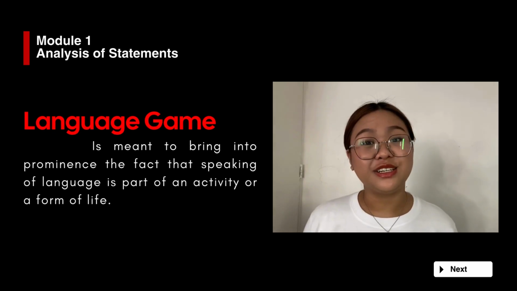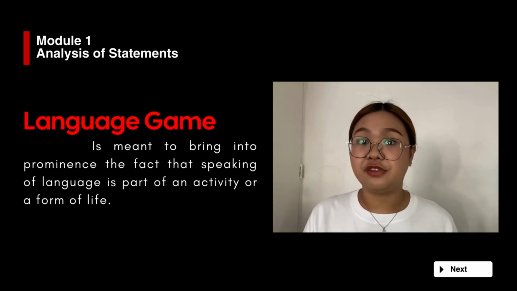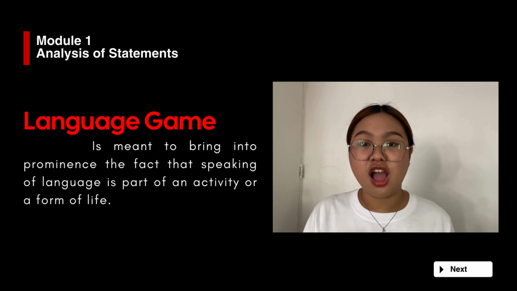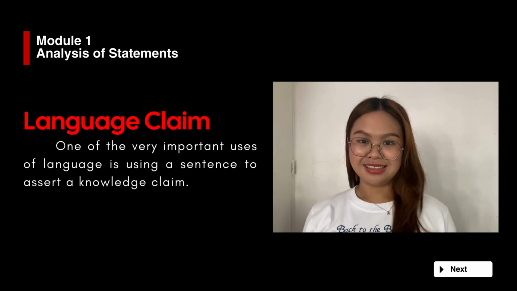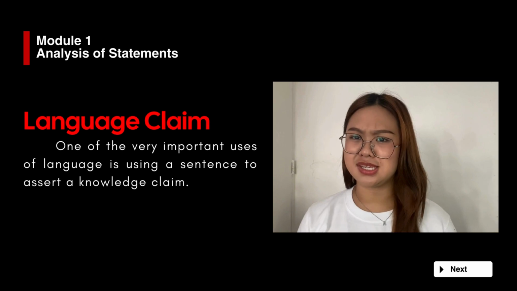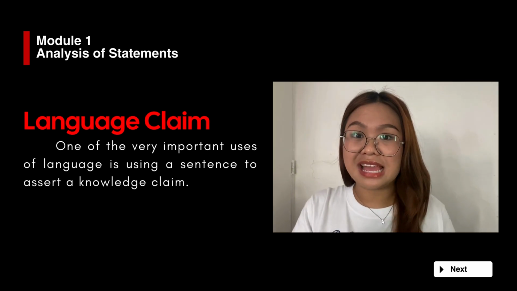That is why the term language game is meant to bring into prominence the fact that speaking of language is part of an activity or a form of life. Araw-araw natin siyang ginagawa. Language claim is very important because one of its uses is using a sentence to assert a knowledge claim. Nagbibigay kaalaman.